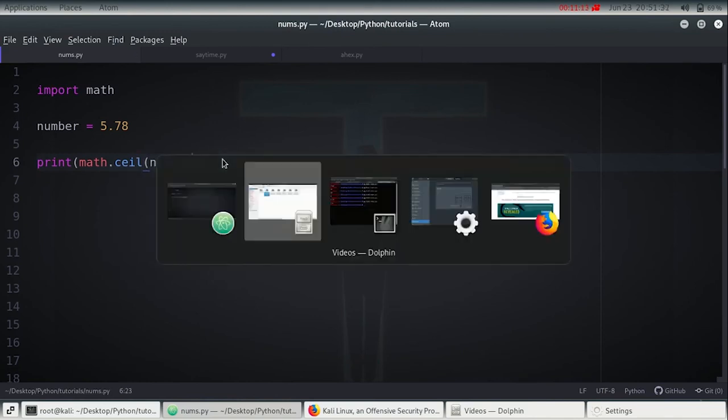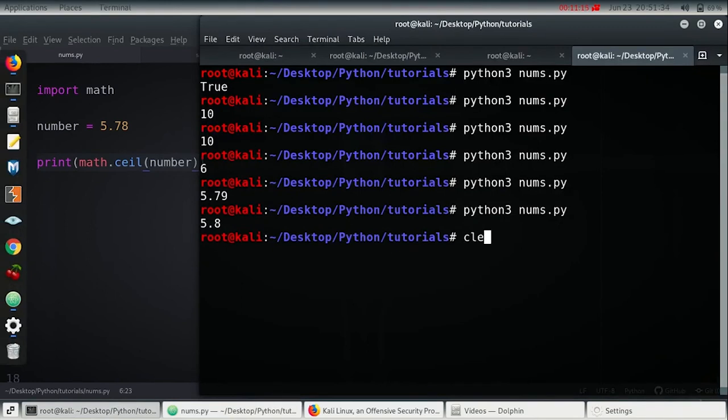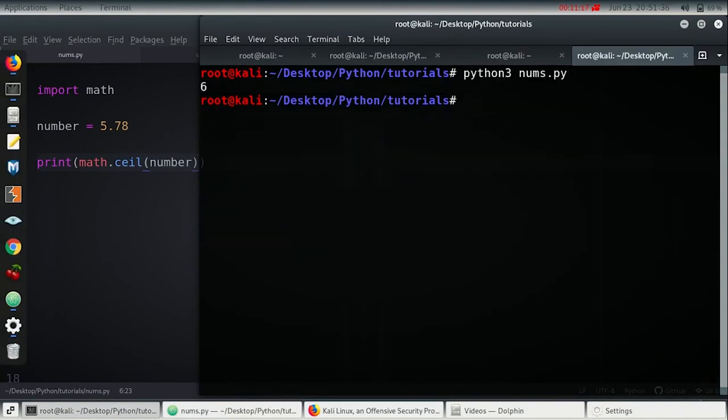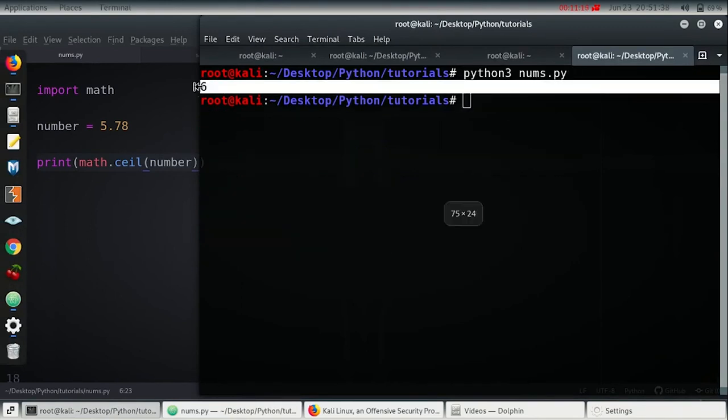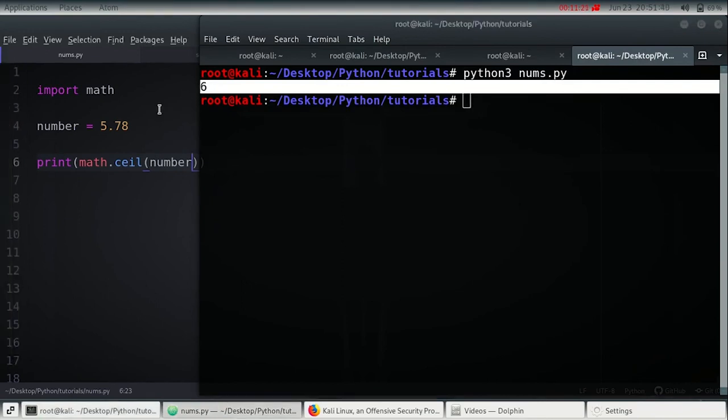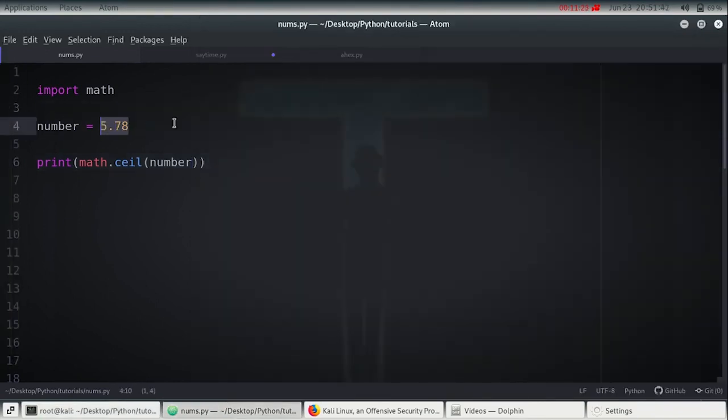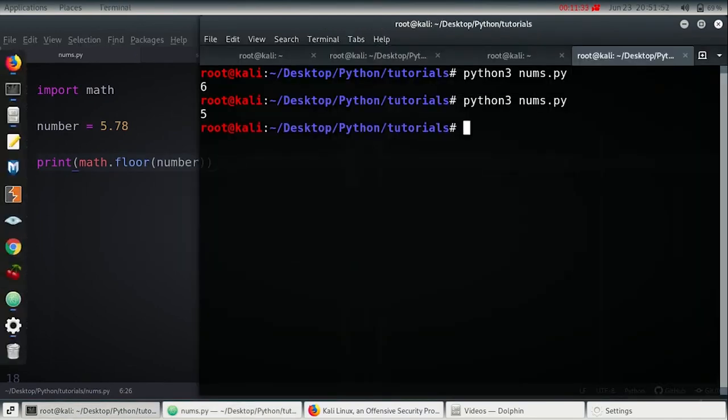If I save and run this, we get the output as 6, since rounding up 5.78 gives us 6. And similarly, there is another method called floor, which rounds down the number. Just like floor division, it rounds down this number to 5.